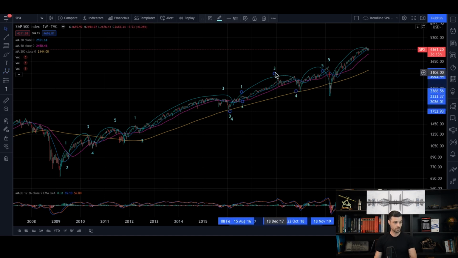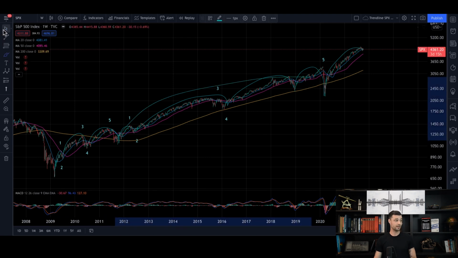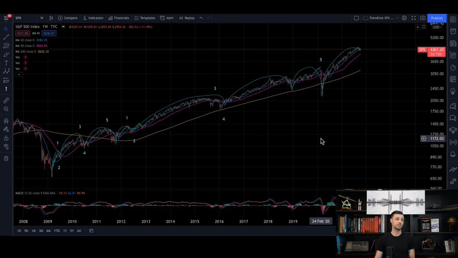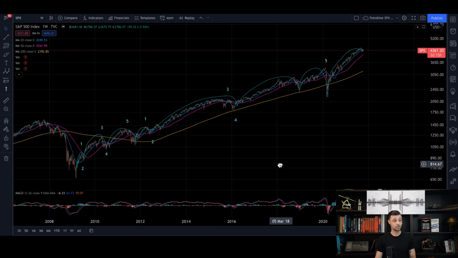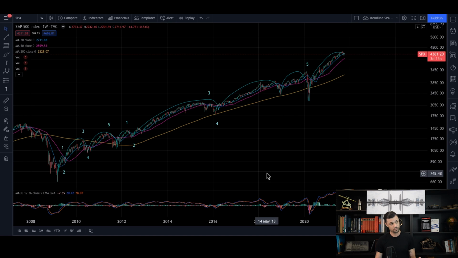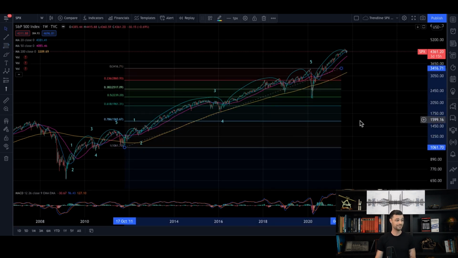Okay, so it's working. So then I know that this move down is correcting this sequence, from here to here, because I have 5 waves and this is how it's working. You need to identify which move up we are correcting in order to use your ratios. If you don't apply it to the right portion of the price action, you won't have those reactions as clean as they would be if you applied it to the right wave counting. So here, if we measure from here to here, boom, 50%.